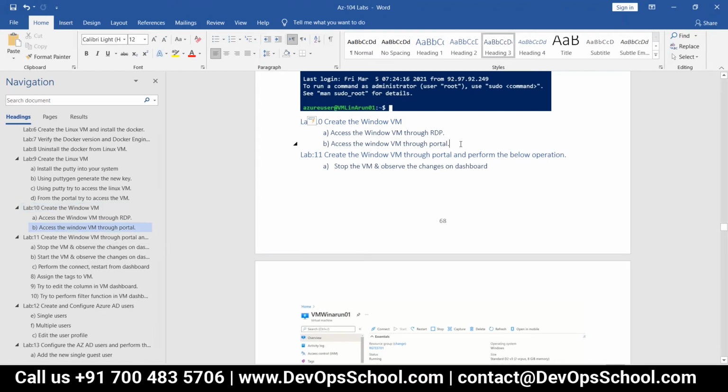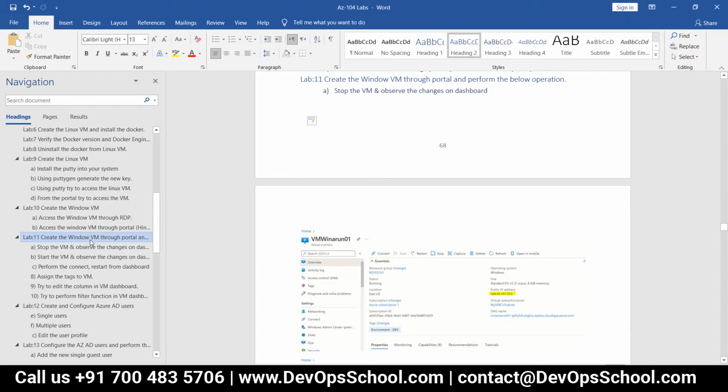Write down in the bracket, here itself, hint: connect button from the portal. Mention it fully, then you can remove it later. Otherwise, you will forget. We are all human beings, right? We used to forget. That's the reason I used to say, please write down. Stop VM and observe the changes. Okay, I got it. Scroll down.